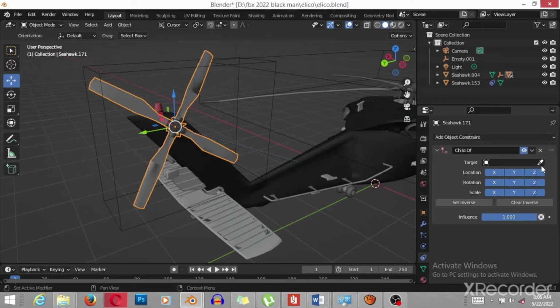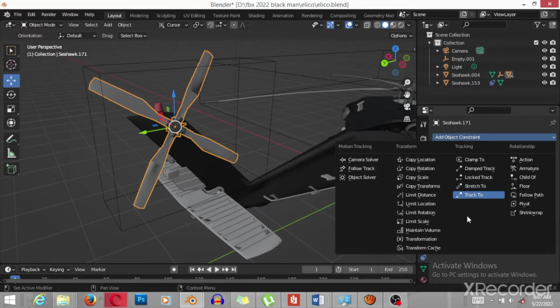Okay, I choose child. You see, and I choose the property to choose what will control it. I choose empty. You see, Empty 0, because I have another empty. If I don't have another empty, you will make a simple empty. Okay, the second object constraint I will choose is transformation.